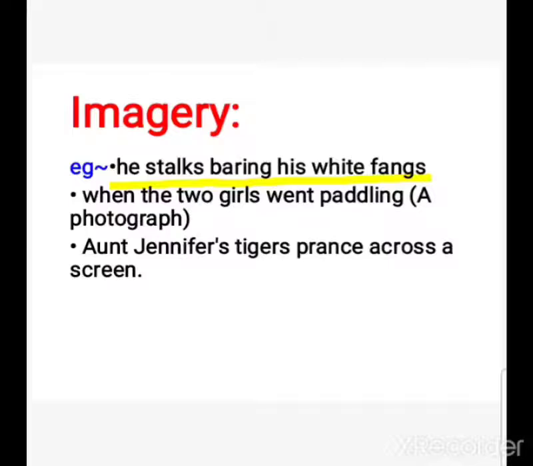The third is Aunt Jennifer's tigers prance across a screen. This is the line from Aunt Jennifer's Tigers from +2 class. In this line we can see the tigers are prancing across a screen. They are just jumping, so an imagination comes inside us. We imagine that these tigers are jumping. So whenever this type of imagination is shown in the lines, it means the poetic device used is imagery.